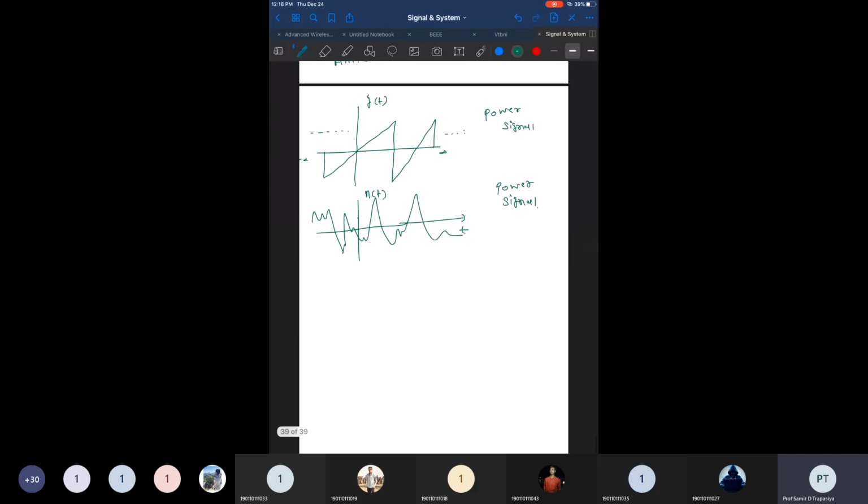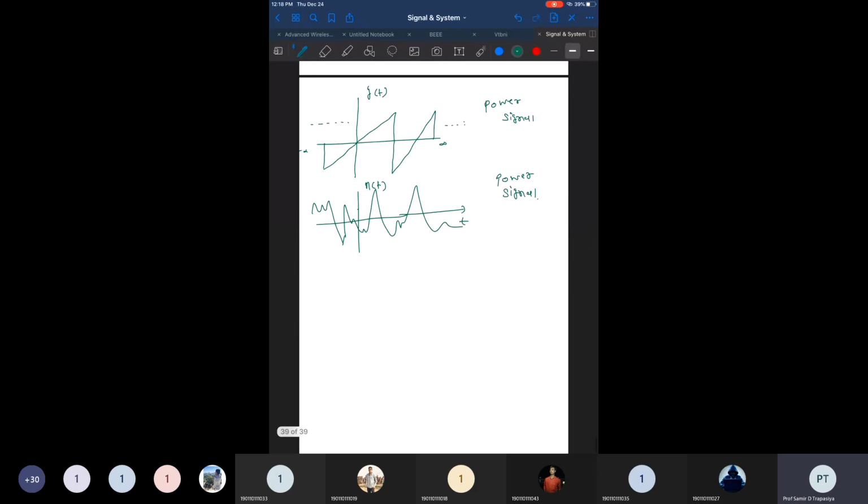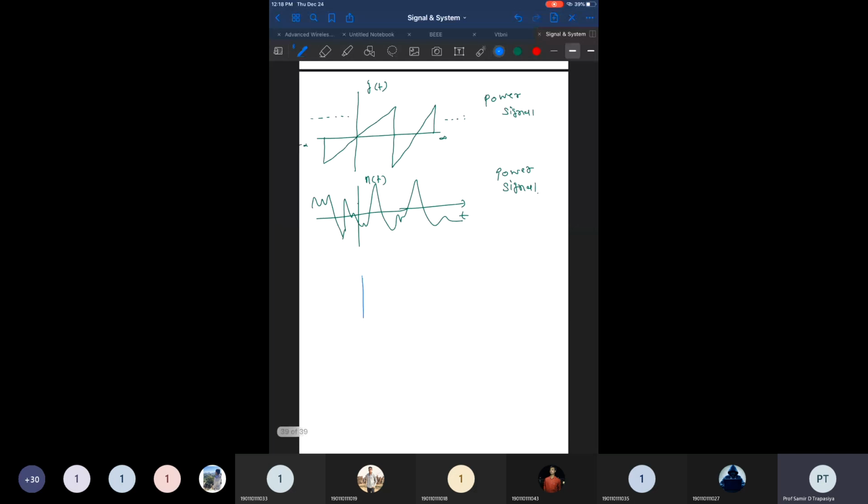Now I will draw some other signal like this. It's exponentially increasing, e raised to 8t. Now what about this signal? It's not an energy signal, and it's not a power signal either, because if you find the power, it is also infinite for this. It's not an energy signal because it is continuously increasing, and it's not periodic in nature.